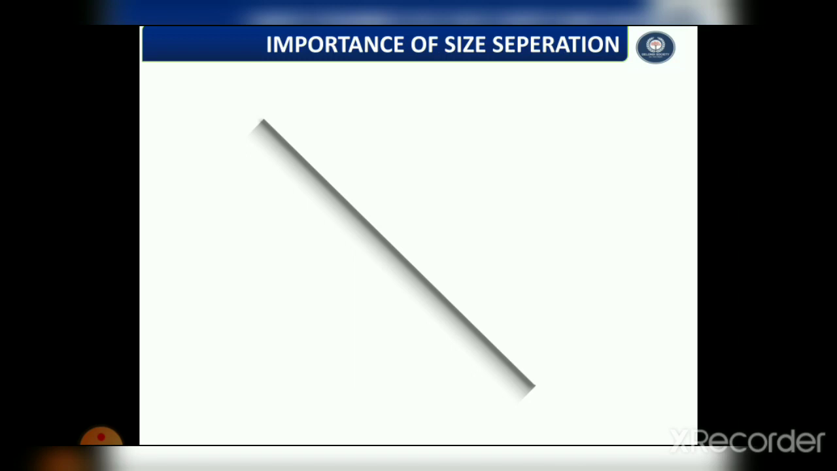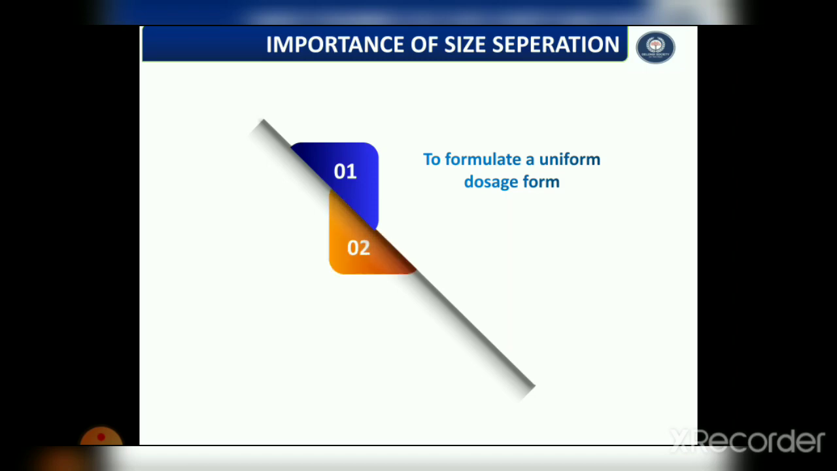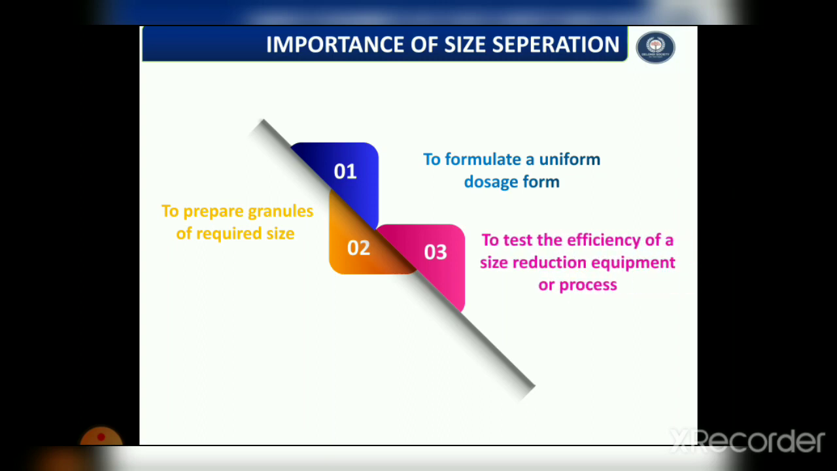Now, here is the importance of size separation. The first importance is to formulate a uniform dosage form. The second one is to prepare granules of required size. The third one is to test the efficiency of the size reduction equipment or processes. And finally, to separate undesirable particles.